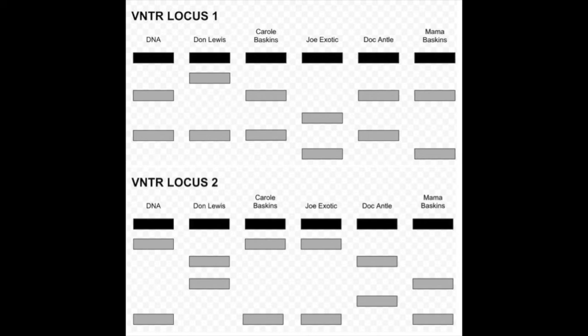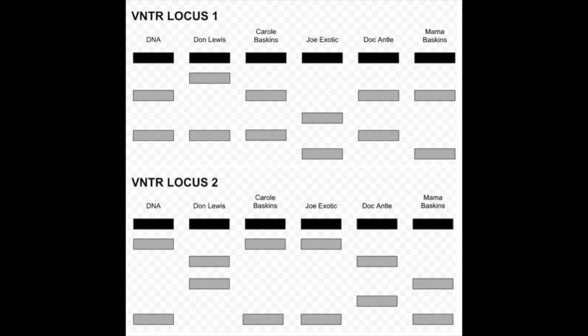Then on locus 2, we see that it matches Carol Baskins and Joe Exotic. As previously stated, both bands match the DNA found. So comparing the 2 loci, we see that it matches Carol Baskin twice, and only Joe Exotic and Doc Antle once, on their respective gels. This eliminates the suspects Joe and Doc from their DNA being there on the crime scene, or in this case, the body they found in the ocean.